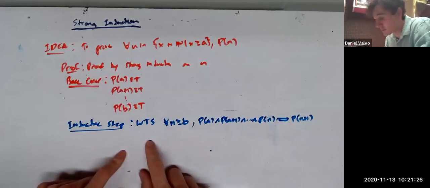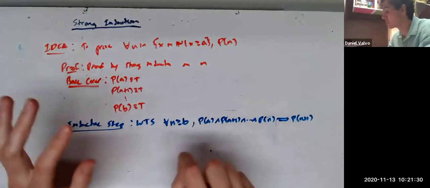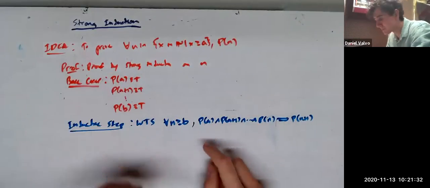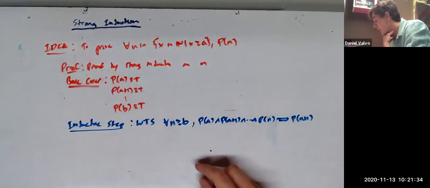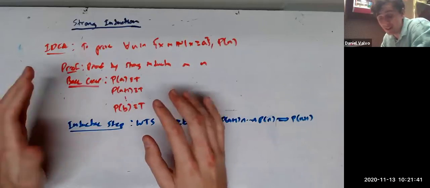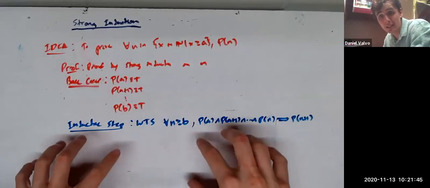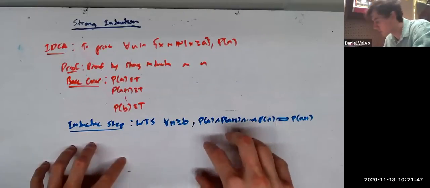And that's what the inductive step is. So your base cases are the first few cranks to get you over the hump, to get you to the inductive step. And so the question a lot of the times is, how do you know how many base cases you need?